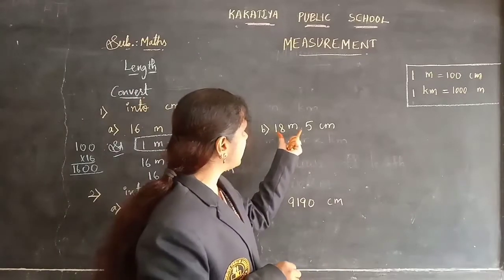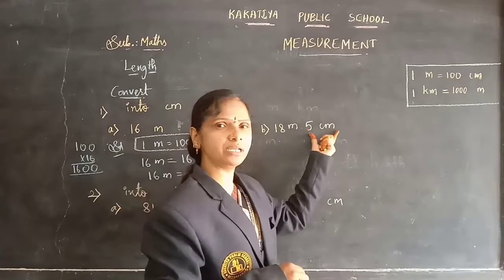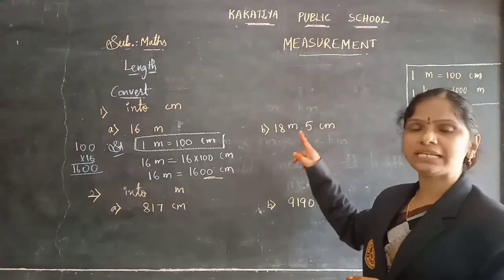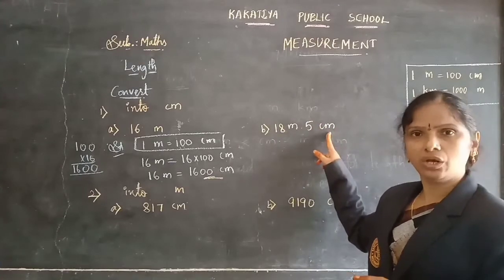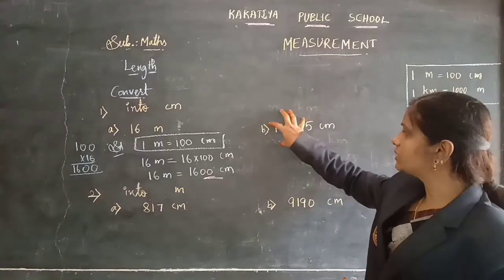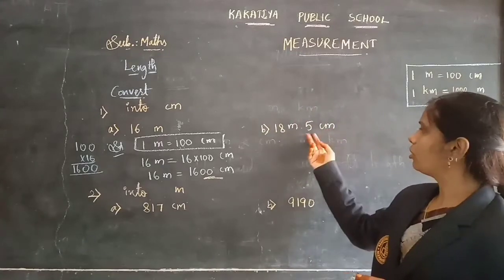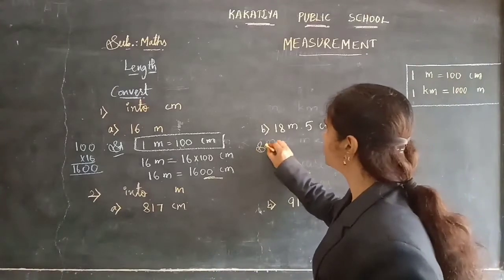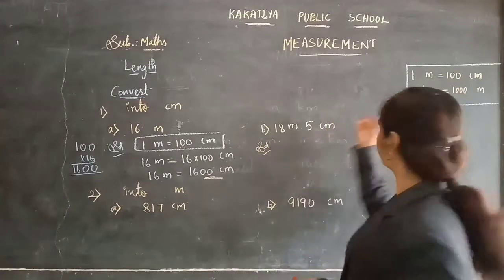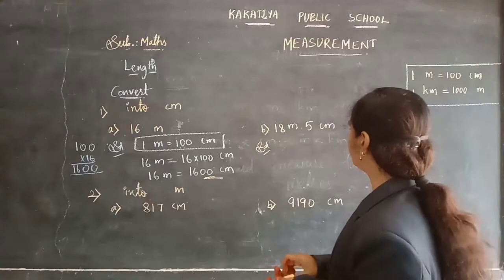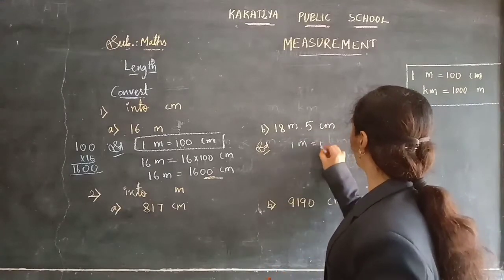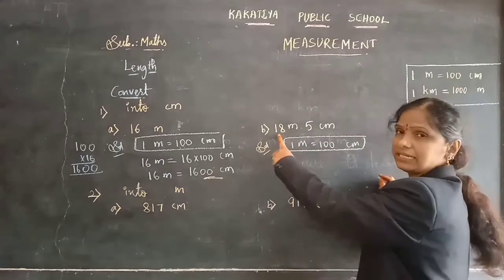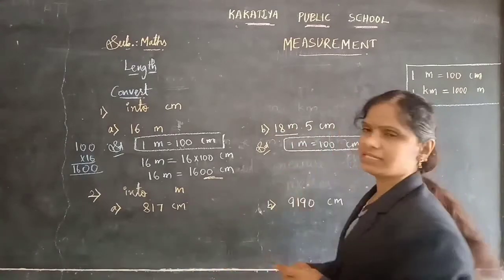Now the given question is 18 meters 5 centimeters into centimeters, children. Here the question is given in meters as well as centimeters. So first you convert the meters number into centimeters. Later on we will see about the 5 centimeters. First you see the same formula we need to take here. 1 meter is equal to 100 centimeters. So the given is 18 meters. First let me take the 18 meters, children.